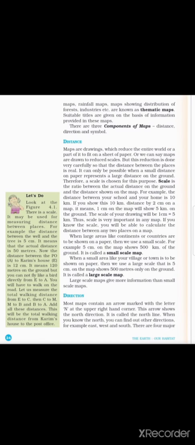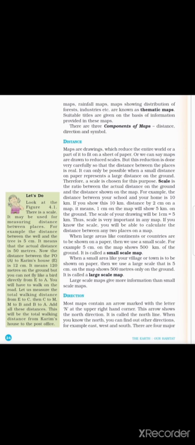Third one, thematic maps. Some maps focus on specific information such as road maps, rainfall maps, maps showing distribution of forest, industries, etc. These are known as thematic maps. Suitable titles are given on the basis of information provided in these maps. There are three components of maps: distance, direction, and symbol.